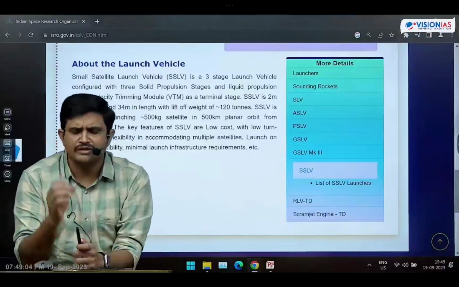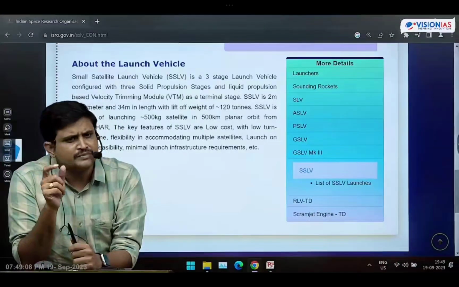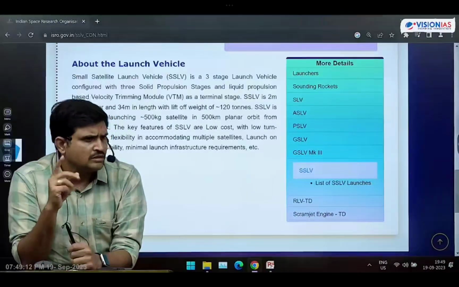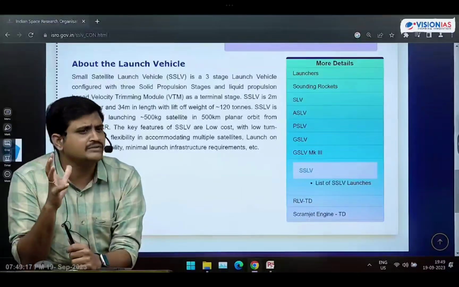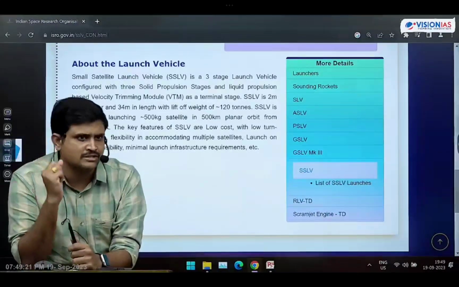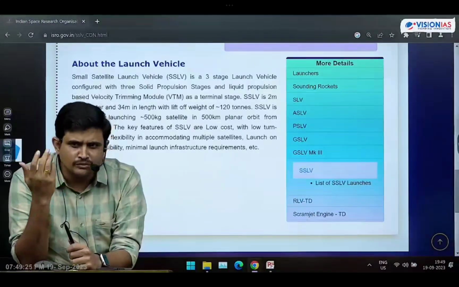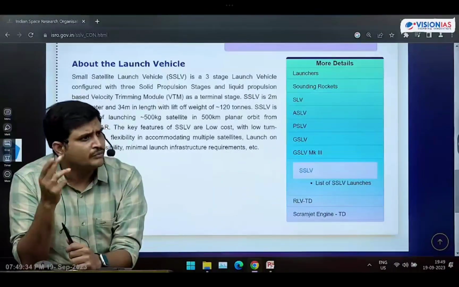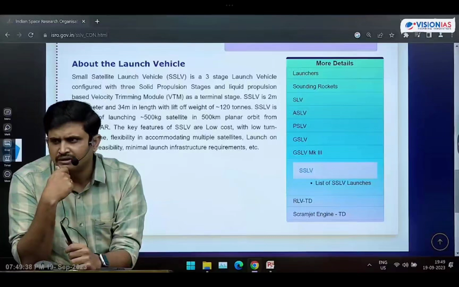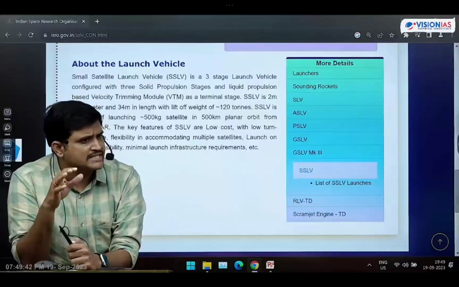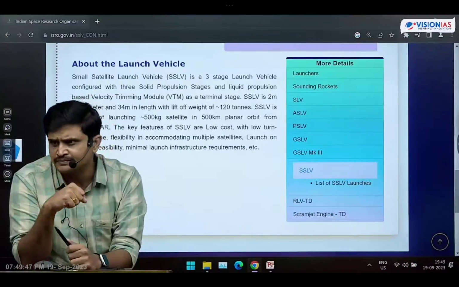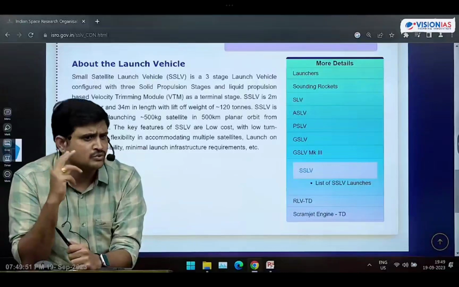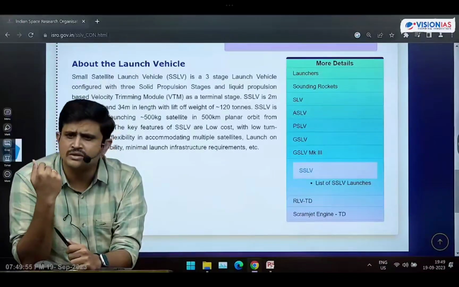Low turnaround time, once again I am repeating, what is low turnaround time? In case of PSLV, GSLV, during the time of launch, a huge amount of heat energy will be generated, because of that basic infrastructure facility will be damaged. And we have to rebuild it, reconstruct it, and then go for another launch. It takes approximately 7 days. If it is SSLV, after one launch, within 24 hours we can launch another rocket. Like this, the number of rocket launches can also be increased. With SSLV, we can go for 7 to 8 launches in a year. But in case of PSLV, GSLV, it is 1 or 2. PSLV is too costly, GSLV is too costly compared to SSLV.